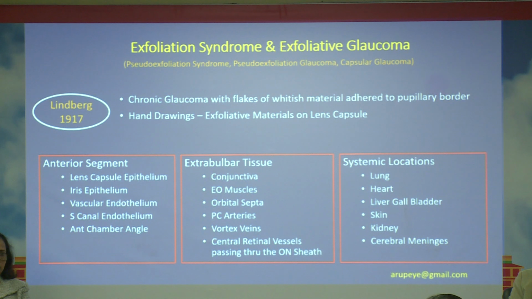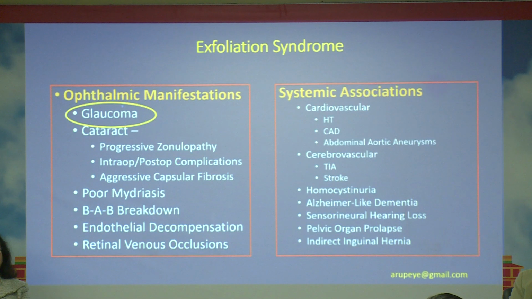As I just mentioned, it involves the eye in a very diffuse manner, including the anterior segment as well as the extrabulbar tissue, and has involvement in systemic locations, particularly the visceral organs. We are concerned about ophthalmic manifestations, mainly in glaucoma, but at the same time, we must remember that patients with exfoliation syndrome play an important role in the management of cataract because of certain pathology that is associated with this disorder.